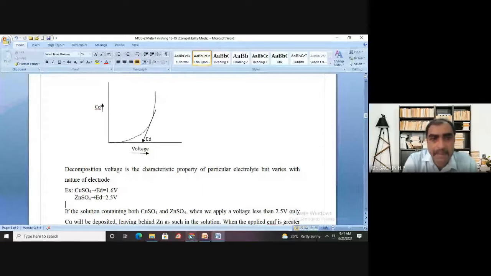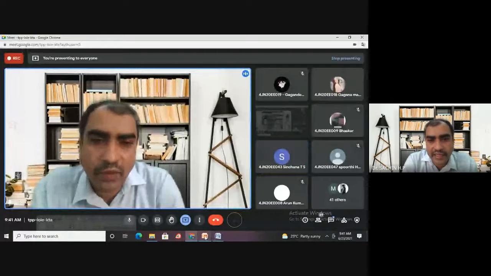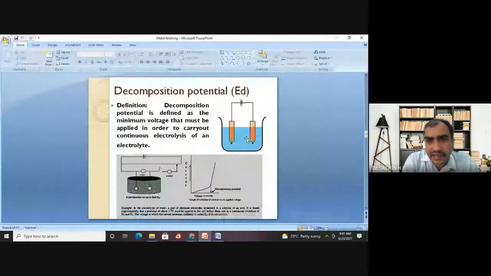Yes, sir. Okay, now let us say in this container, you have two electrolytes, one is copper sulfate and the second is zinc sulfate. Both electrolytes need to be dissolved in water. Then what are the components present in the container? One is water, second is copper sulfate, and third is zinc sulfate. Now, what are the ions in the solution?